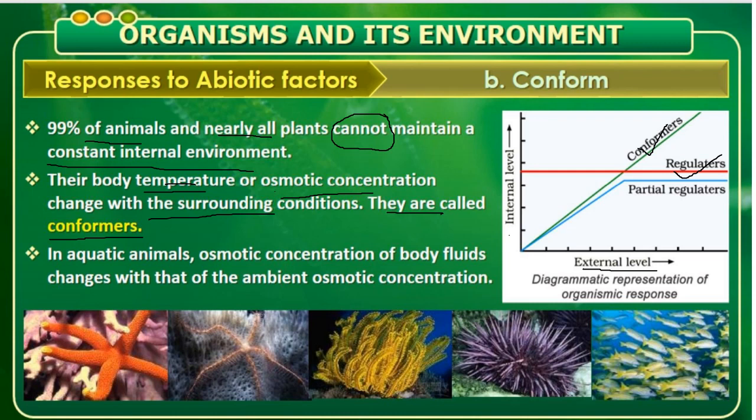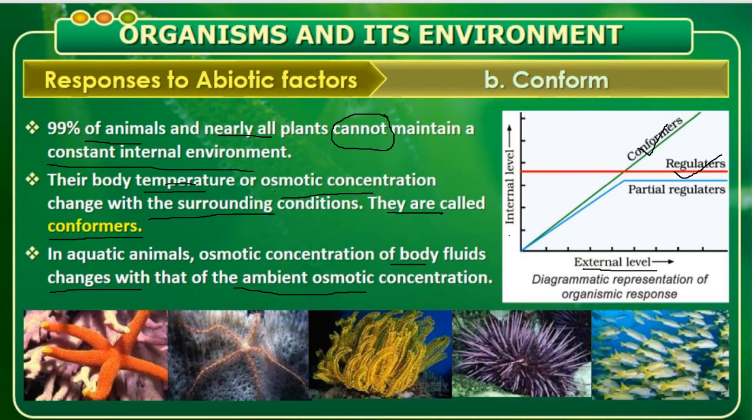Coming to aquatic animals, the osmotic concentration of the body fluid changes with that of the ambient osmotic concentration. The cold-blooded animals, the ectotherms, change their body temperature to suit their surrounding temperature.